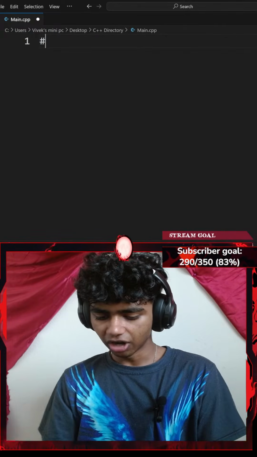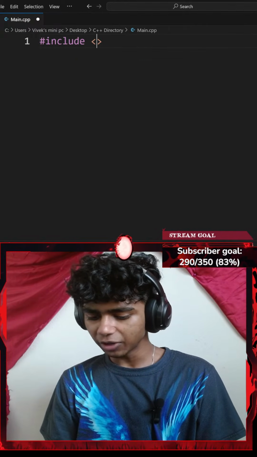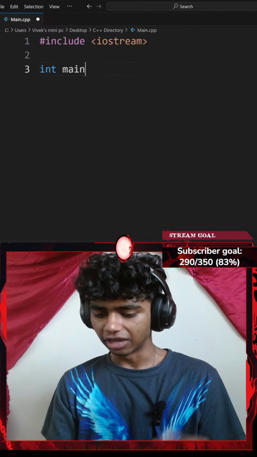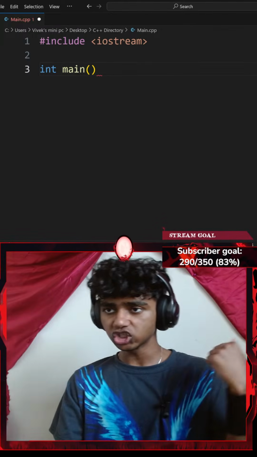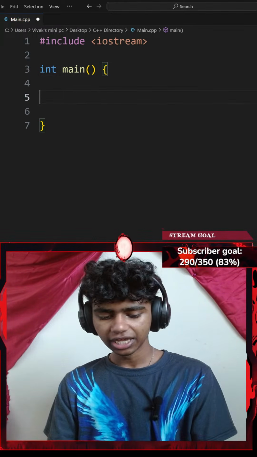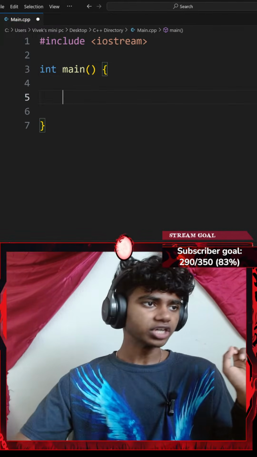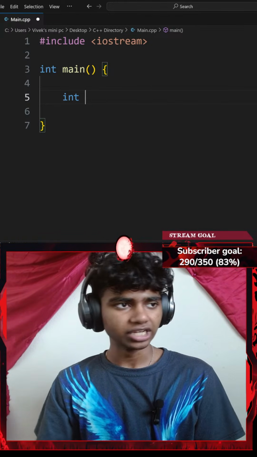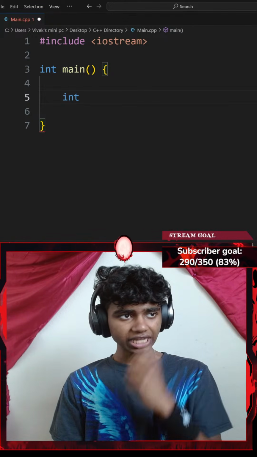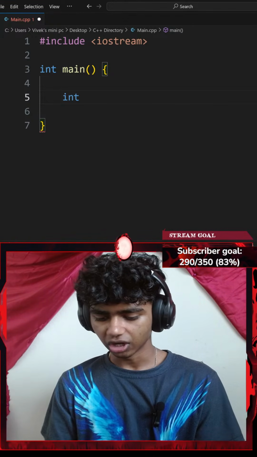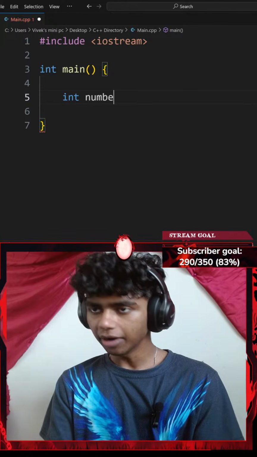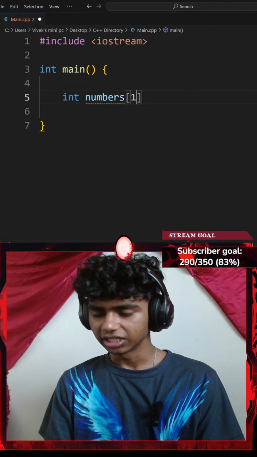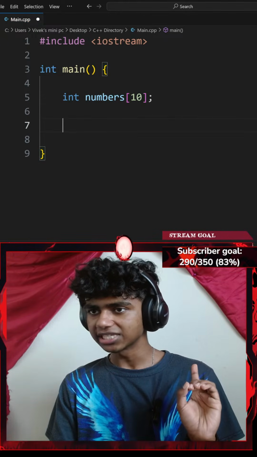Okay, let's go with Control A and delete this whole thing. Okay, let me start off by including a pair of angle brackets, iostream, and then let me go ahead and typecast my main function to be an integer. So I'll go with int main, a pair of curly braces. And then let's see. So the first instruction says create an array of size 10. So it consists of 10 numbers. Create an integer array. So I'll go with int numbers with a pair of square brackets. This is going to be size 10. I'll end that with a semicolon.